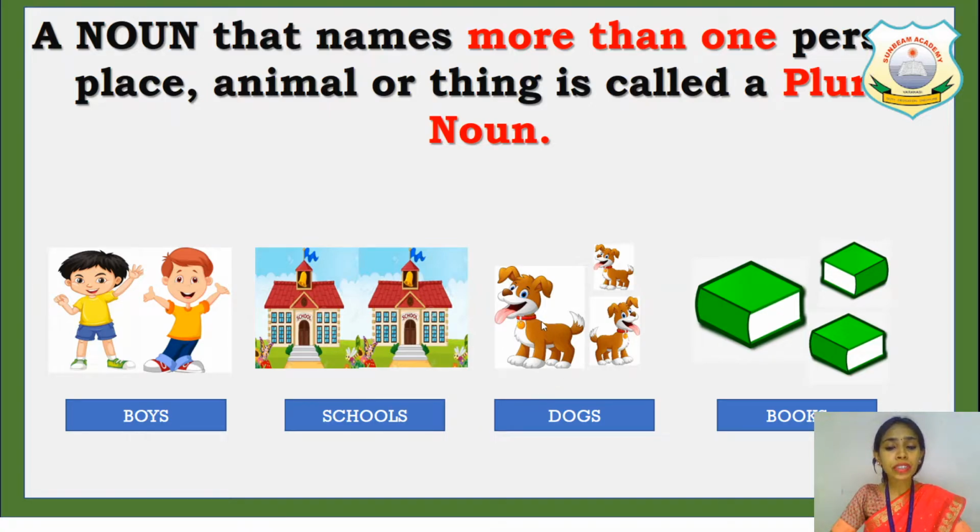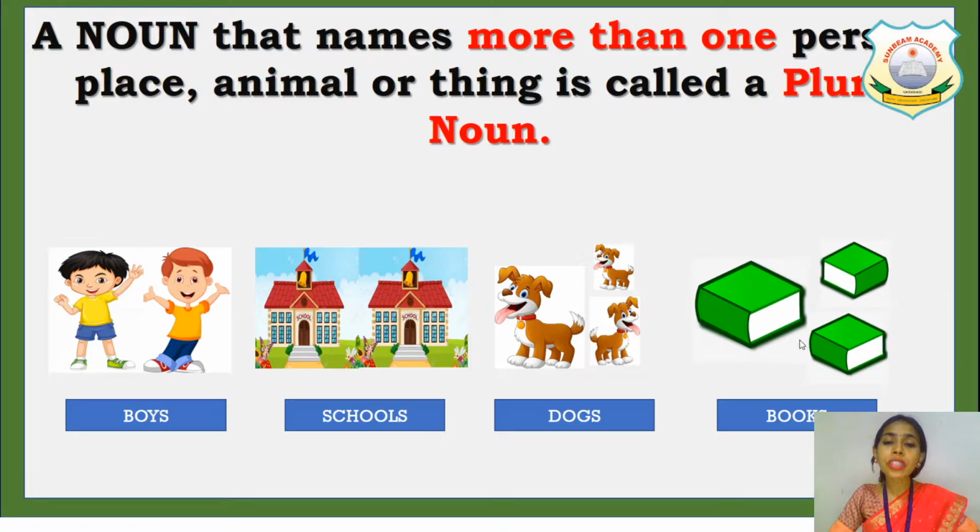Now here you can see a picture of three dogs. It is more than one, right? So if it is one, we will say dog, and if it is more than one, we will say dogs. We will add s at the end and it becomes a many noun, dogs. Now here again you can see there are three books.